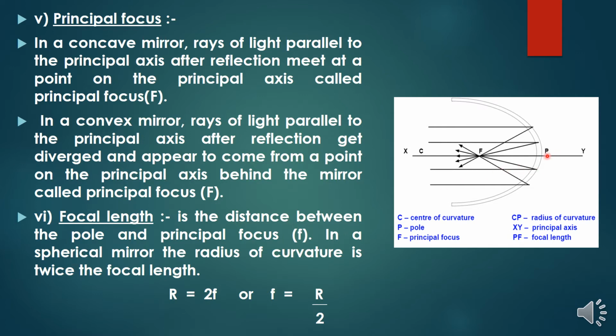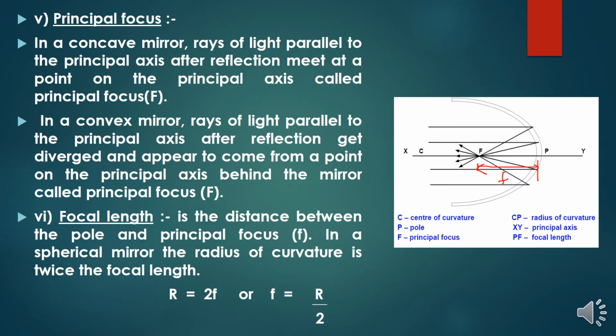The pole, which is actually at the center of the curvature, right? So here, the center of the sphere or center of the mirror. So P to F is called the focal length. That means from point F to point P, we call it the focal length of a mirror.